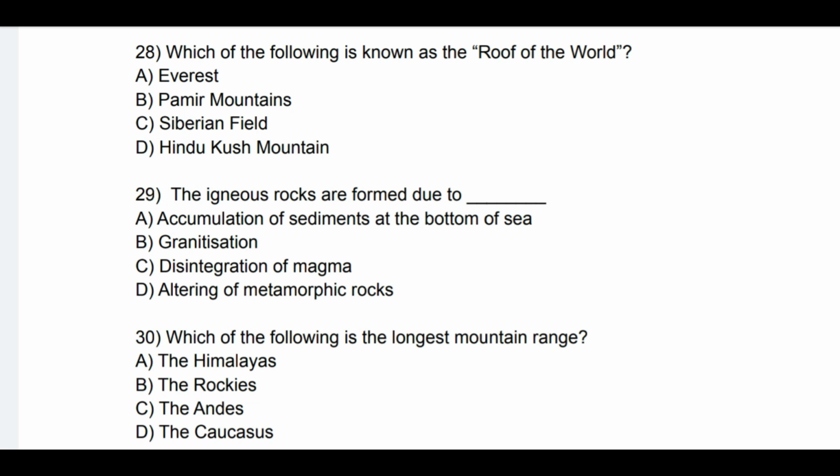Question number 28. Which of the following is known as the roof of the world? See the options: A. Everest, B. Pamir Mountains, C. Siberian Fields, and D. Hindu Kush Mountain. So correct option is B. Pamir Mountains is known as the roof of the world.